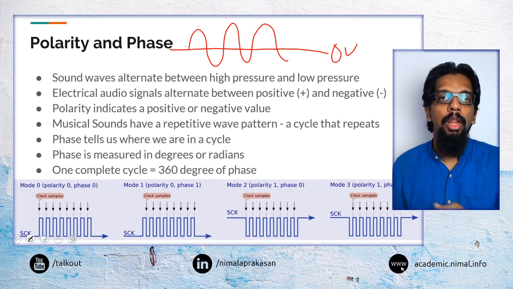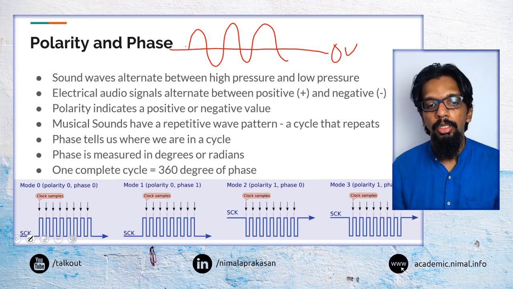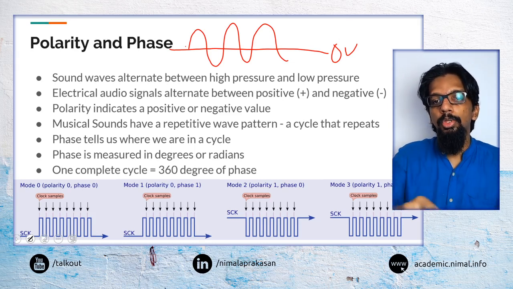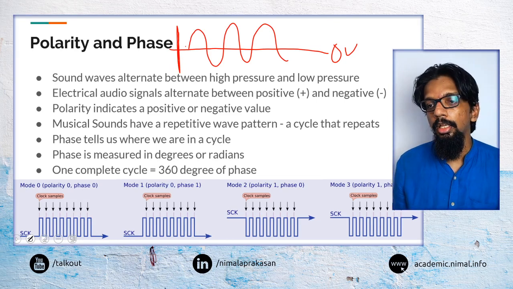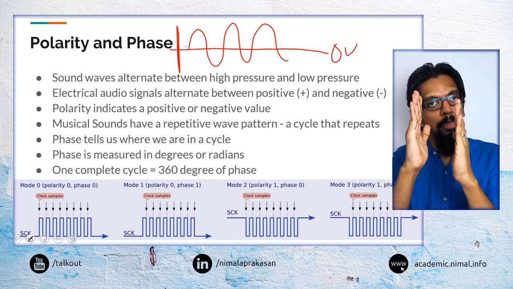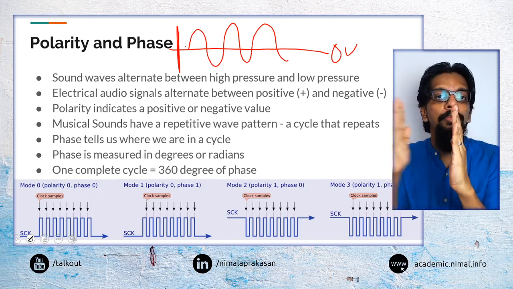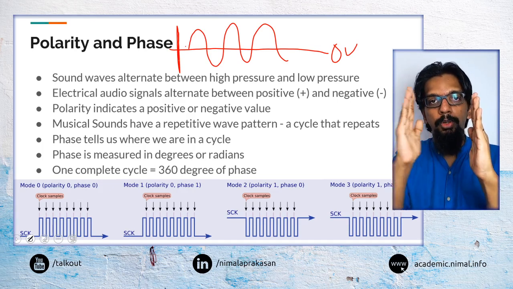That is the polarity: whether it is positive or negative from a reference point. Polarity is more about the value that it takes. Phase is about where it is in reference to a time signal, say, if we define a time signal of a particular time period.